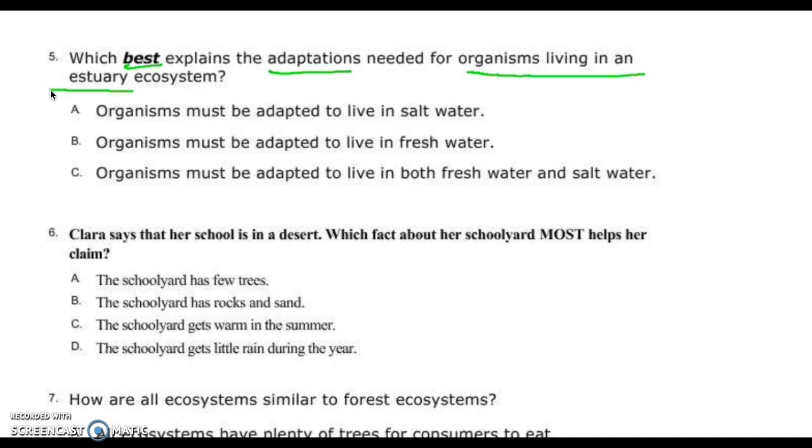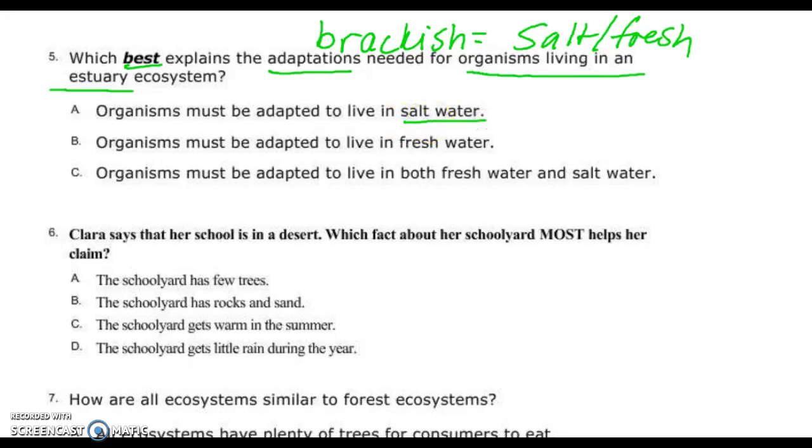Gianna. Brackish water. Somebody tell me what in the world brackish means because Mr. Bullen didn't study, and he has no idea what that means. Olivia. It means that, like, when salt water and fresh water get mixed together. That's a mix of salt and fresh water, exactly. So, should that organism be adapted to live in salt water? No. Yes. They better be able to live in salt water.